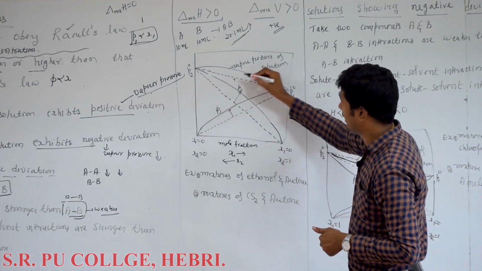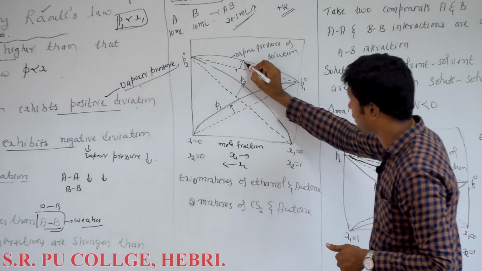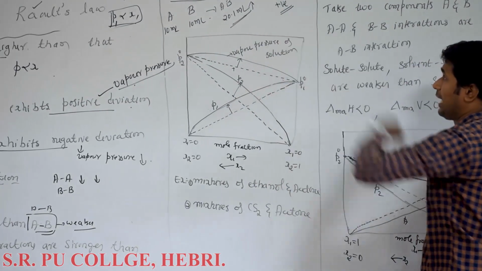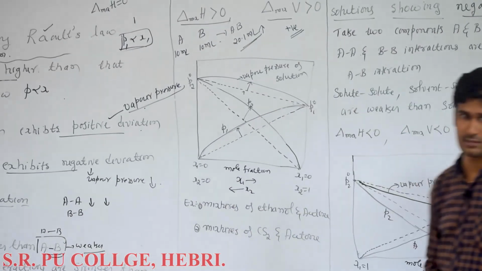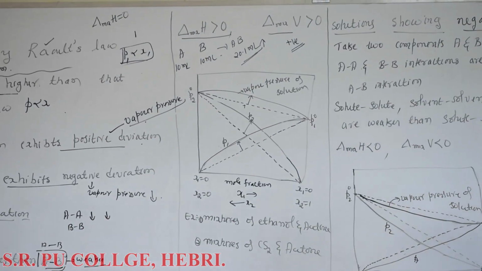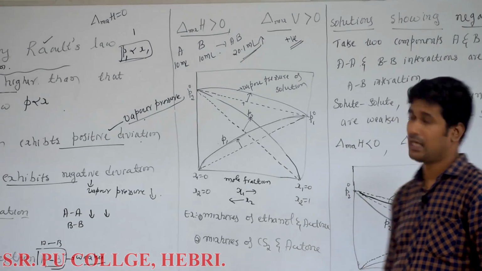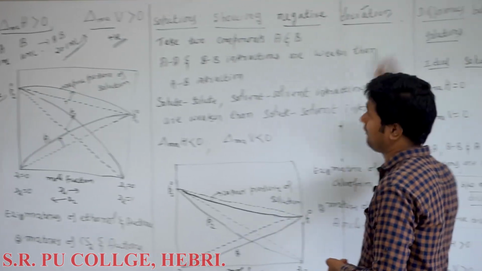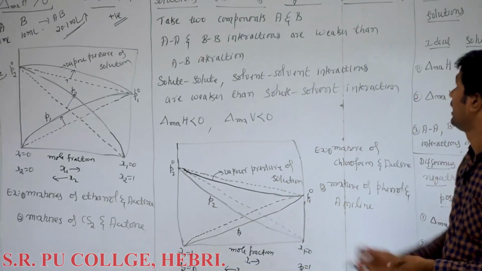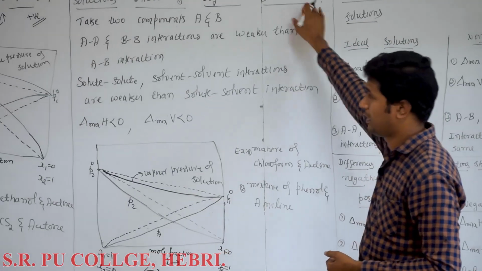So you know the graph, and this is the increase in vapor pressure. Total vapor pressure also increases because of these weaker interactions. Okay, this is about solutions showing positive deviation. Next is about solutions showing negative deviation, non-ideal solutions showing negative deviation.